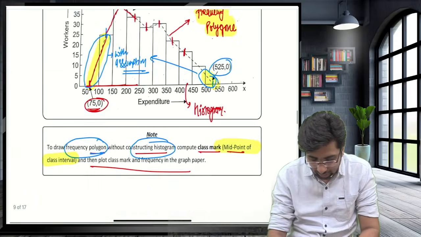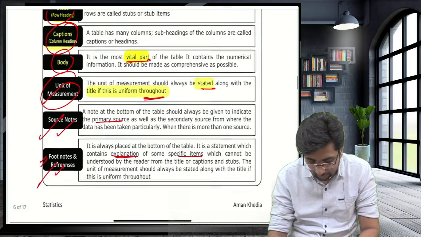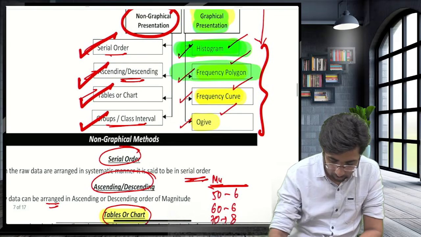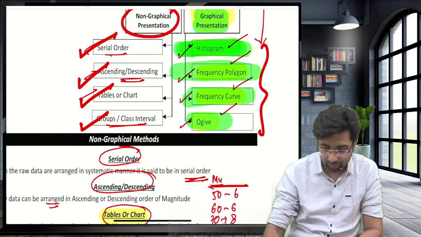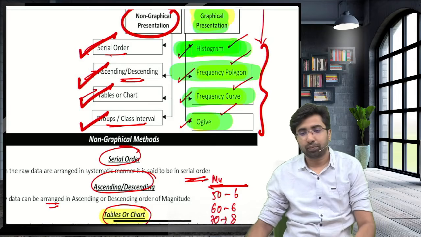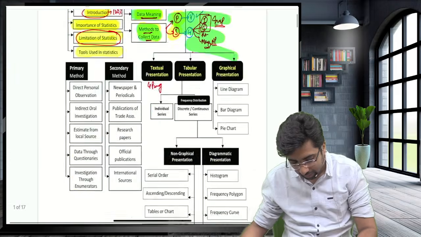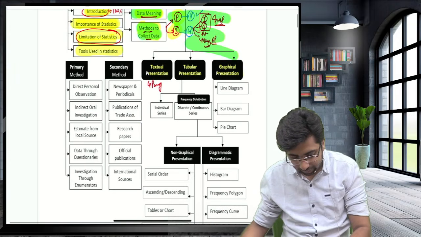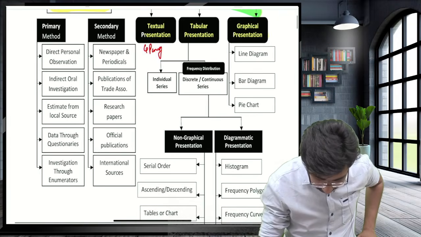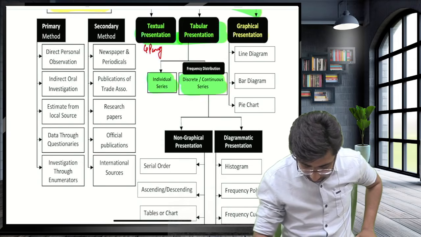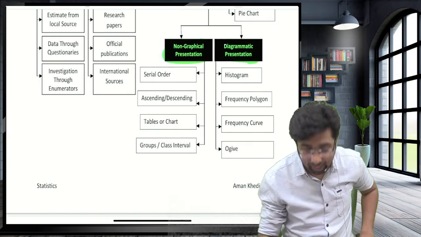So guys, we are done with the major area of this chapter, that is histogram, frequency polygon, frequency curve, and ogive. Now if you come to the background, I have started this. We are done with the textual presentation. Now we are done with the discrete series of two methods, non-graphical and graphical.